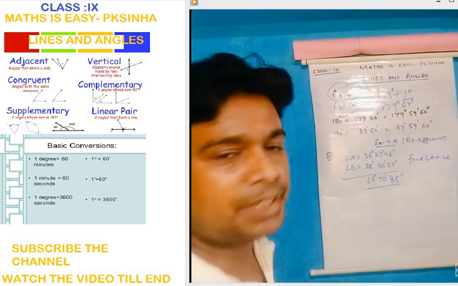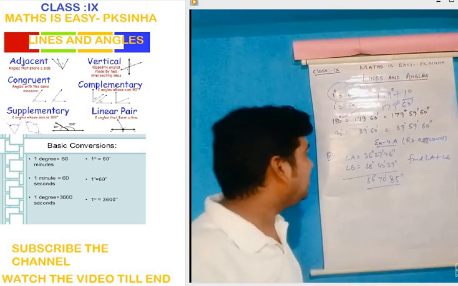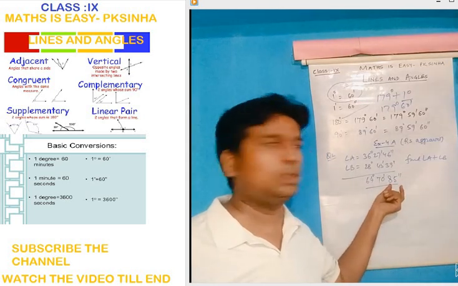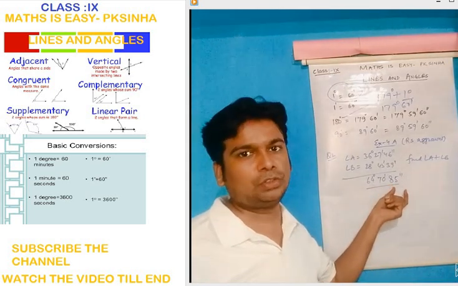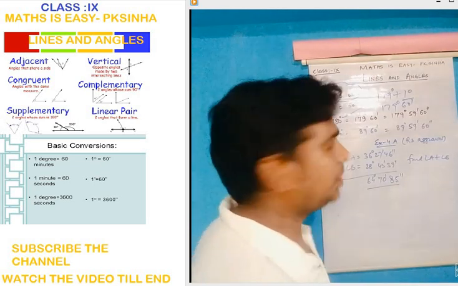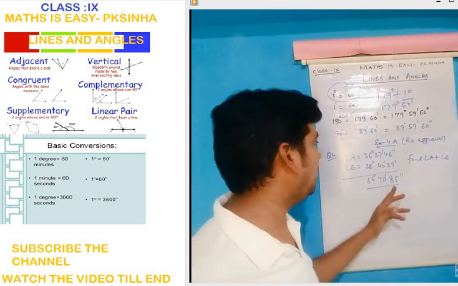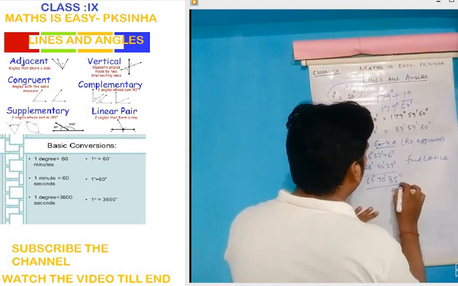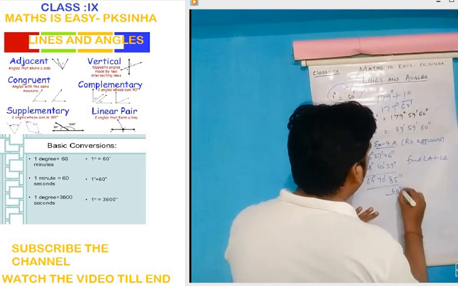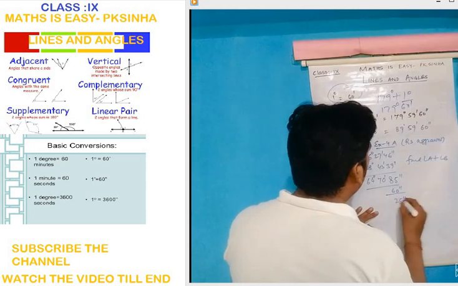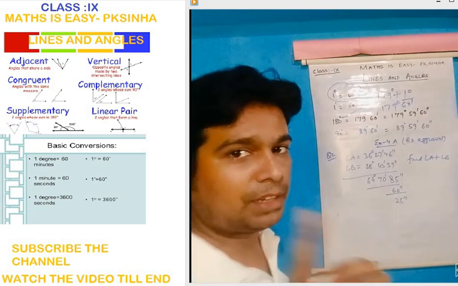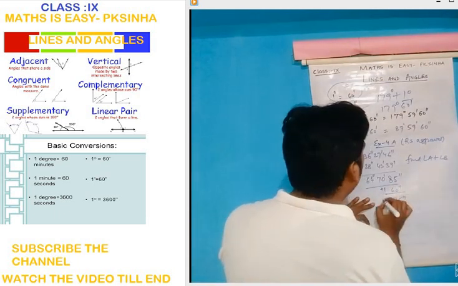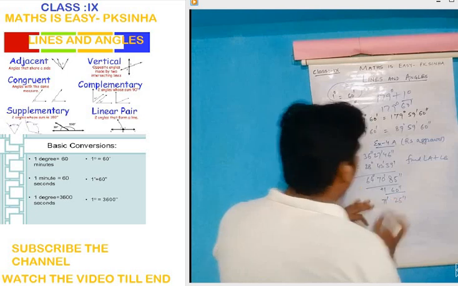But this is not written in the standard form. It means 85 second needs to be converted into minute and second. We know that 60 second is equal to 1 minute, so we have to subtract 60 from here. When we subtract 60 second, we will get 25 second. And that 60 second will be converted into 1 minute and added to this one, so it will become 71 minute.